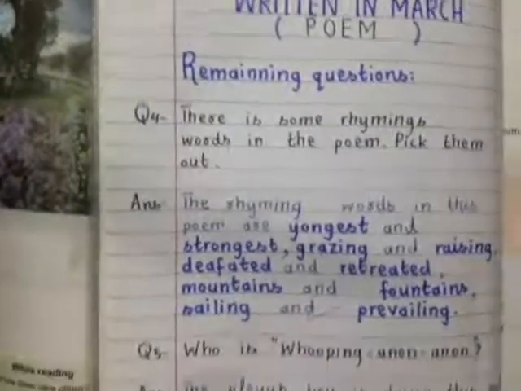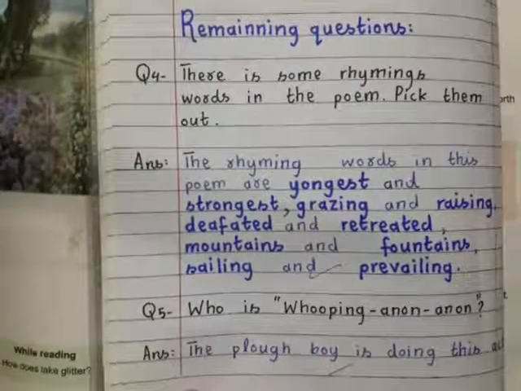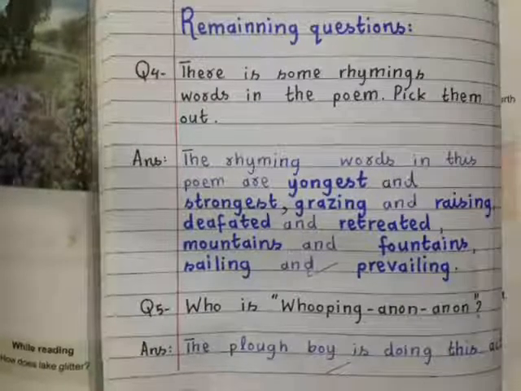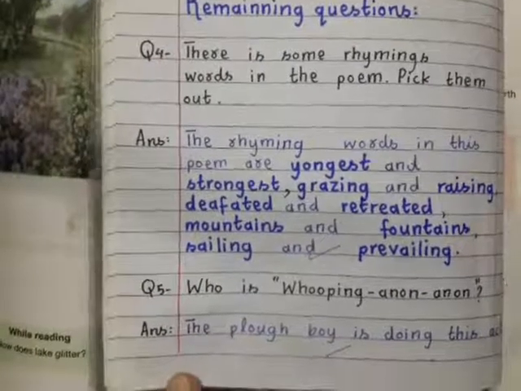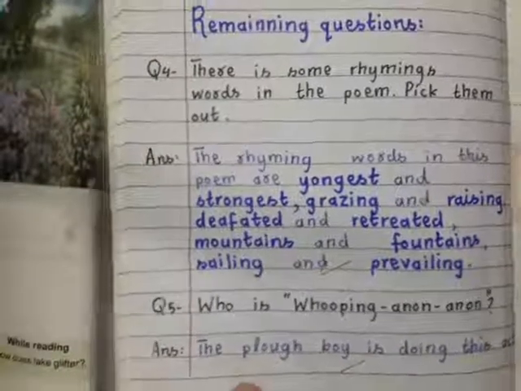Now move to question number 4. There are some rhyming words in the poem. Pick them out. Okay. The rhyming words in the poem are youngest and strongest, grazing and raising, defeated and retreated, mountains and fountains, sailing and prevailing. Fifth question, who is whooping on and on? The plough boy is doing this act.